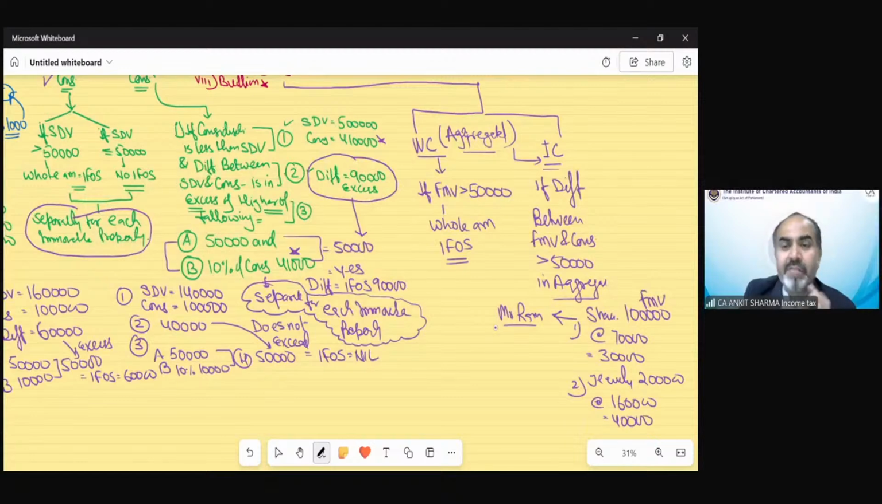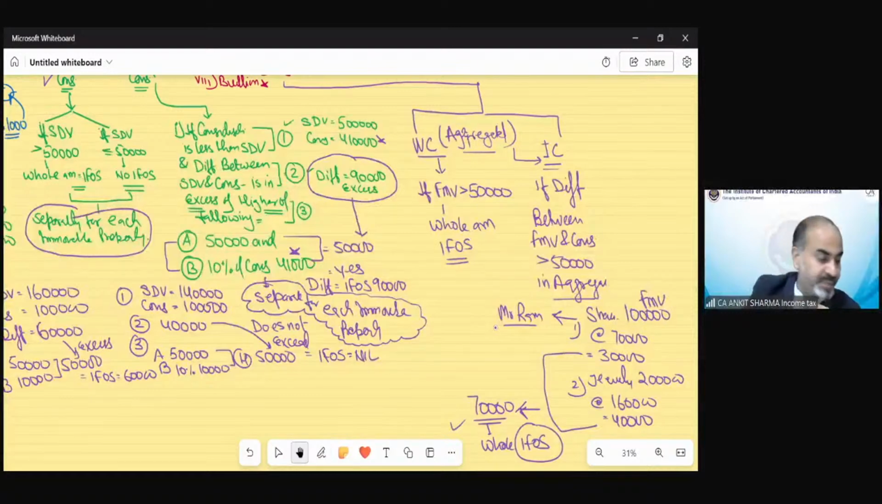So technically he received two movable items in a previous year. For the purpose of taxability under income from other source, we have to find it out separately, but then we need to do the aggregate. So the aggregate value is 70,000. The difference is exceeding 50,000. So this whole value would be the income from other sources.